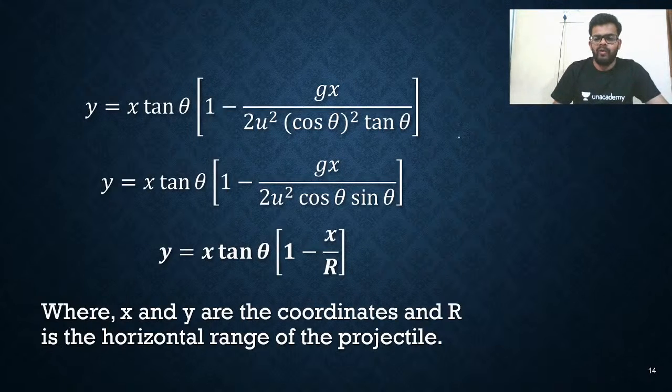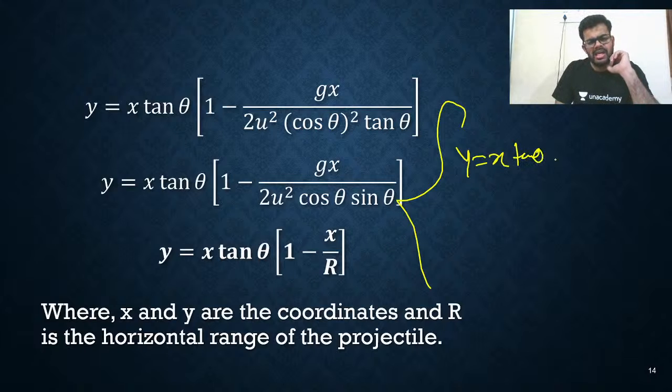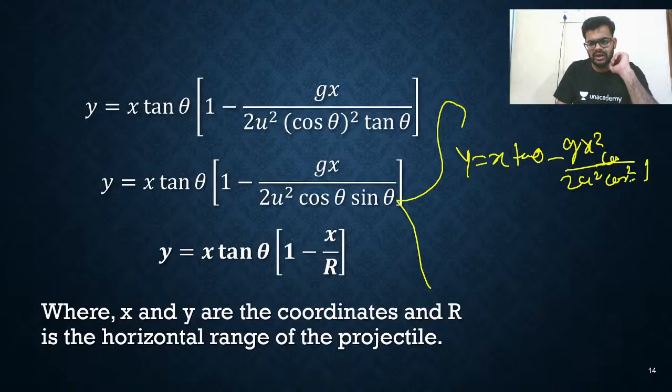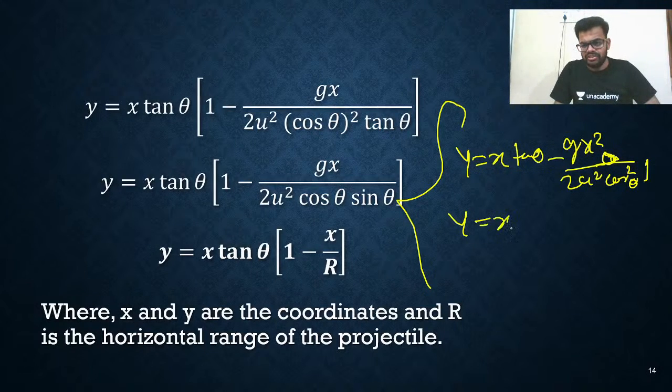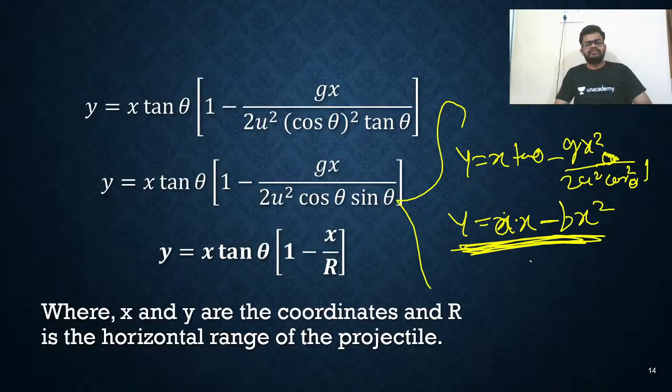Now, one important thing. We got the basic equation y = x tan θ − g x² / (2u² cos² θ). So I can write it like this: y = ax − bx².